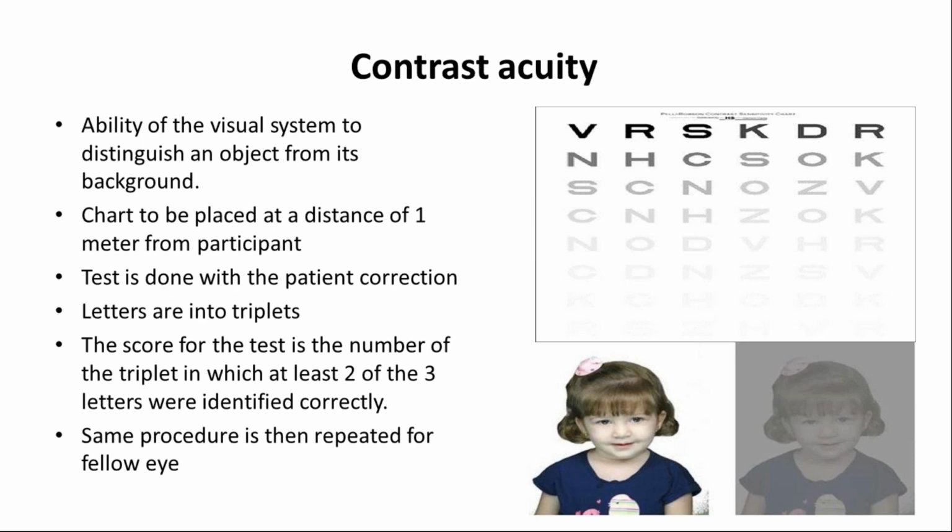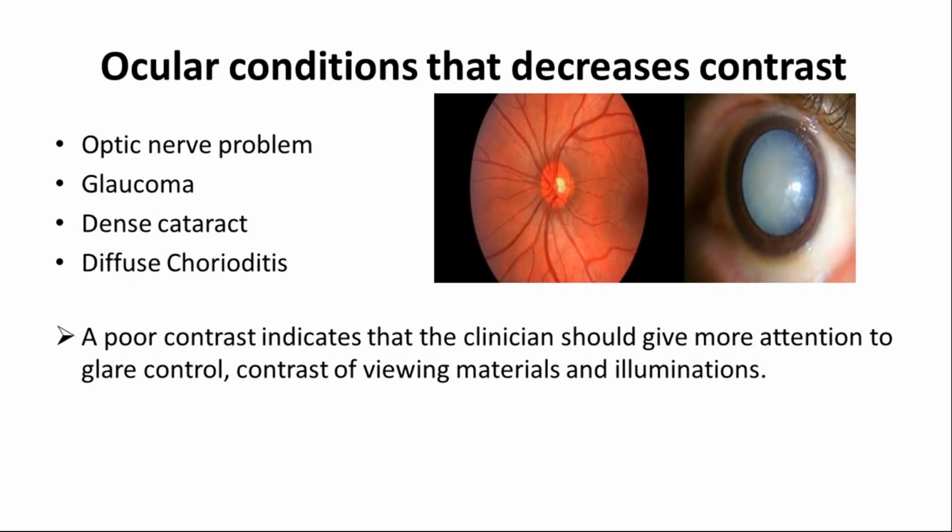2 out of 3, and is reading only 1, that means we have to go to the previous letters he has read, and document according to that. While documenting in Pelli-Robson, the chart is there, and you can assess the patient's contrast sensitivity and then document it. The same thing you have to follow for the next eye. Ocular conditions that affect contrast sensitivity are optic nerve problems, glaucoma, dense cataract, and diffuse choroiditis. And as I had told, a poor contrast indicates that the clinician should give more attention to glare control, contrast of viewing materials, and illumination.